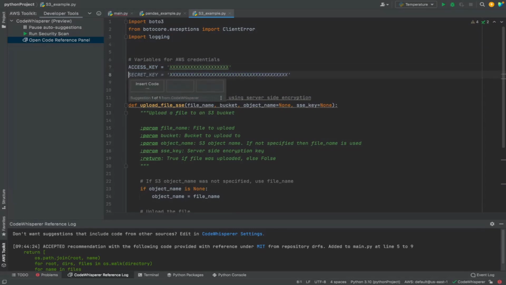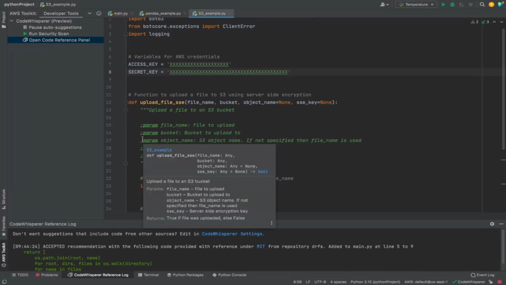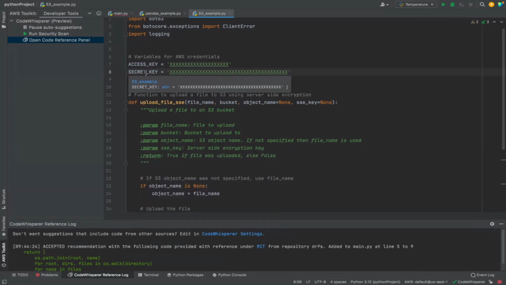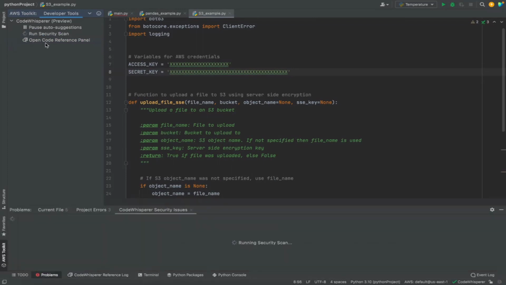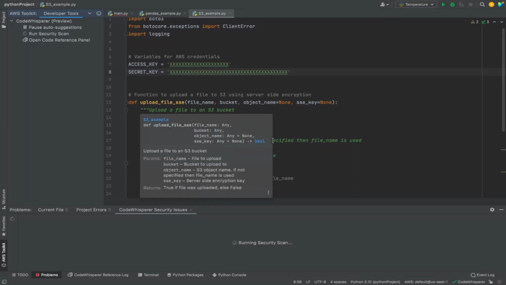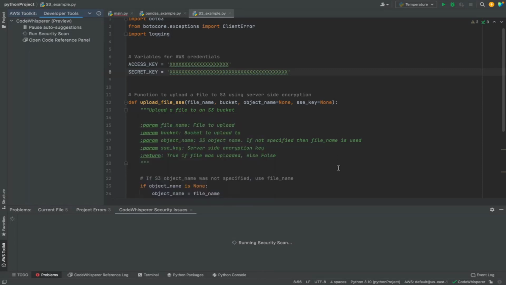So it generates the access key and then it generates the secret key. I will accept both. So what I've done is I have introduced a security issue here, right? So let's run a security scan on this file and see whether CodeWhisperer finds the security issue. On the left-hand side of the screen, I have the CodeWhisperer menu. I'm just going to say run security scan. It will run the security scan on this open file as well as any dependencies, and it will make sure that it is running the code through multiple security detectors, right?